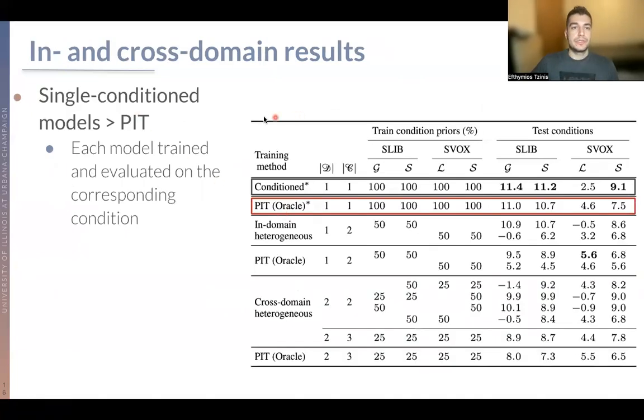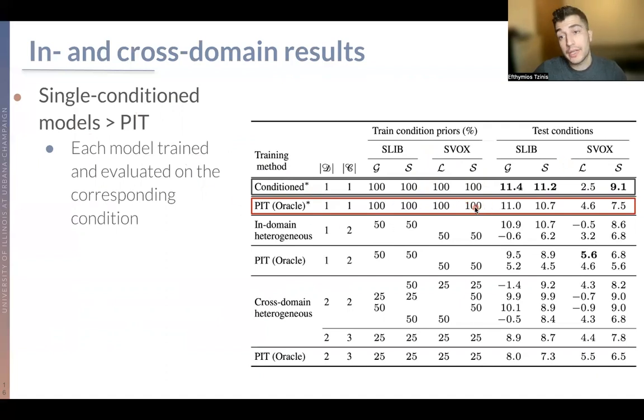So for the first results, we can see that the single condition models, which is the top line, the first row here on this table, is a set of different models trained and evaluated on each one of the conditions here.